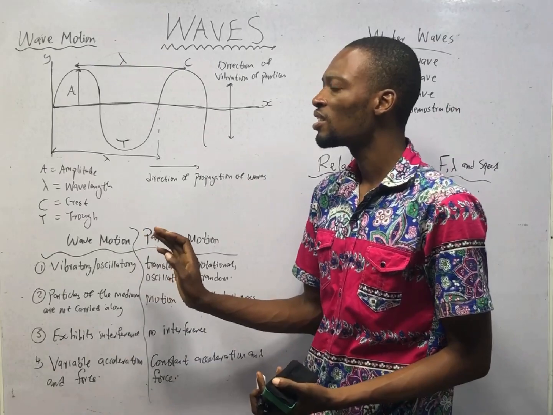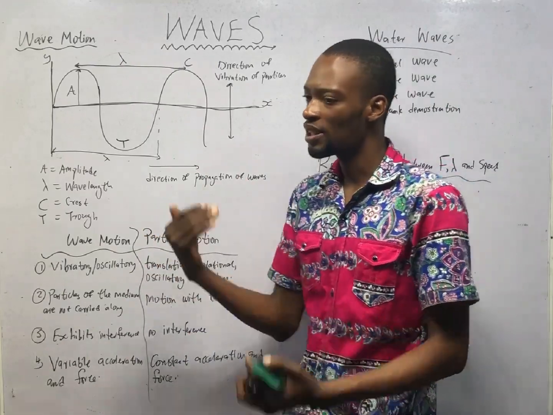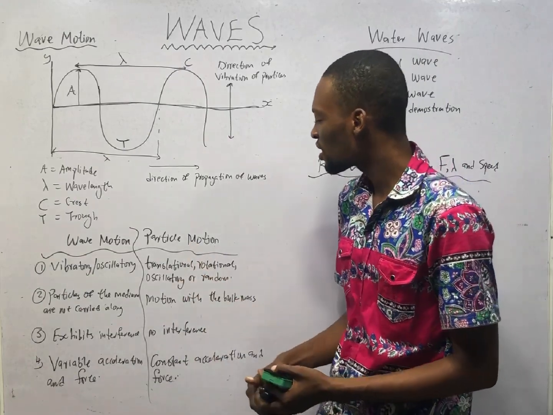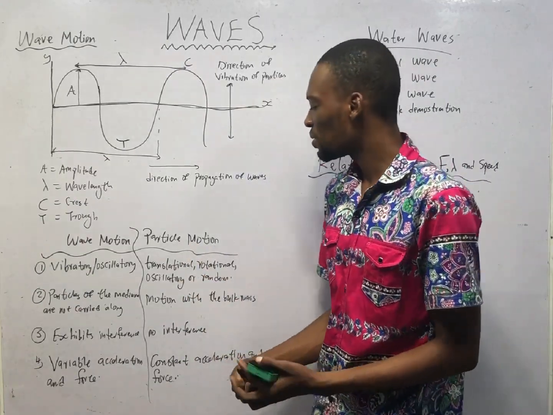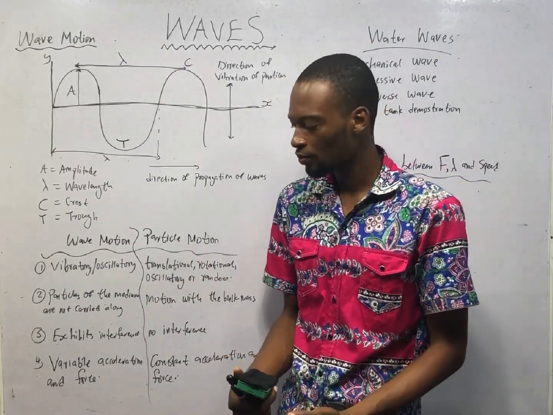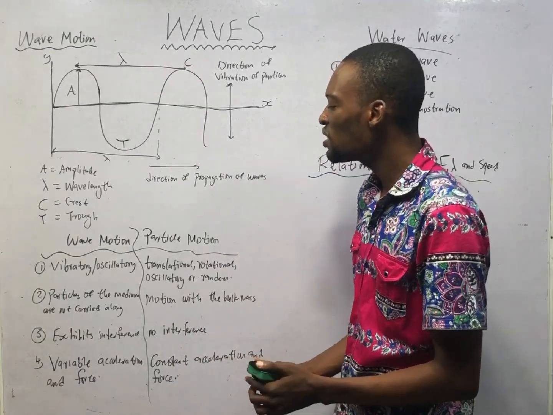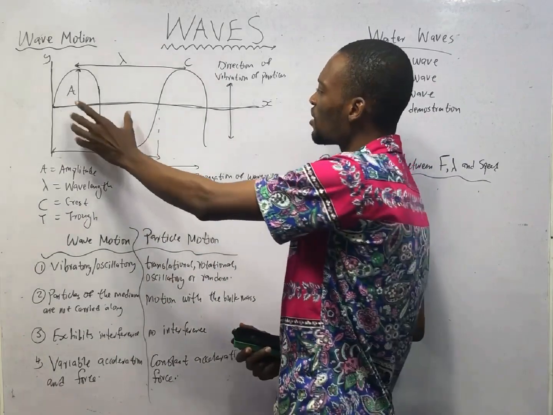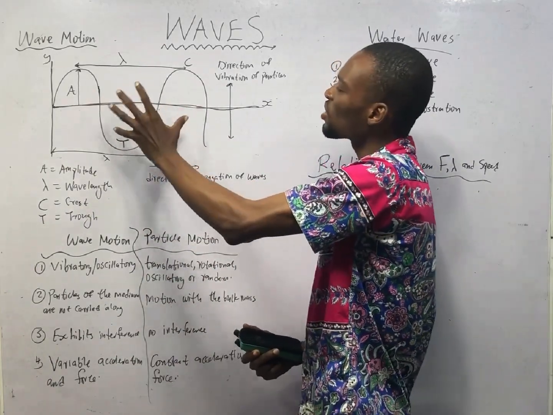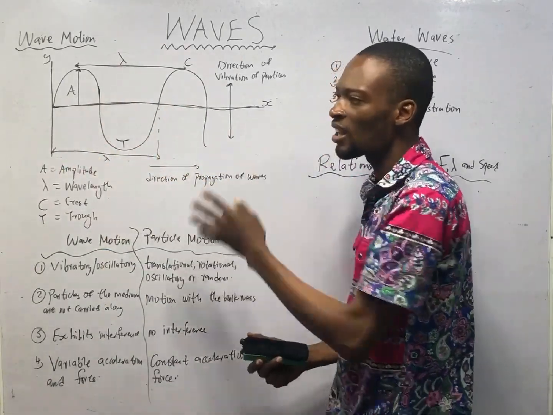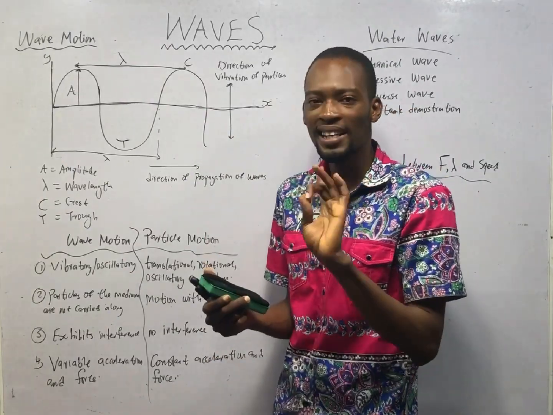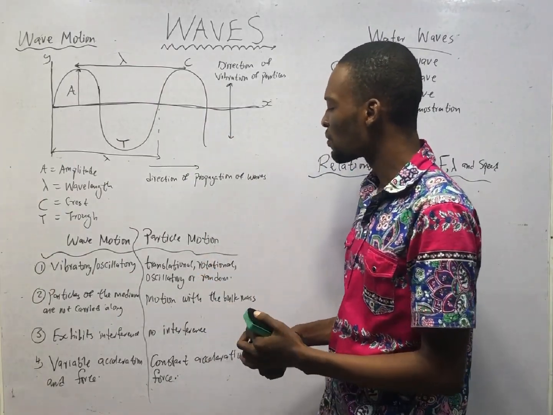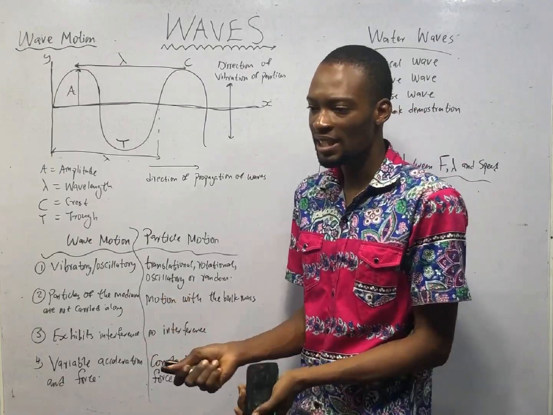Now, wave motion is vibratory or oscillatory. Meanwhile, particle motion can be translational, rotational, oscillatory, or random. Particles of the medium are not carried along. During wave motion, you have a medium, but the particles of the medium are not moved along with the wave. The wave doesn't carry particles. But for particle motion, motion has bulk mass. So mass is being carried.